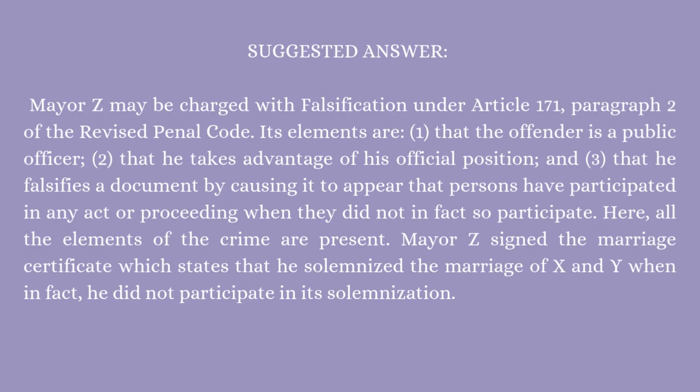Mayor Z may be charged with falsification under Article 171, Paragraph 2 of the Revised Penal Code. Its elements are: 1. That the offender is a public officer, 2. That he takes advantage of his official position, and 3. That he falsifies a document by causing it to appear that persons have participated in any act or proceeding when they did not in fact so participate. Here, all elements of the crime are present. Mayor Z signed the marriage certificate, which states that he solemnized the marriage of X and Y, when in fact he did not participate in its solemnization.